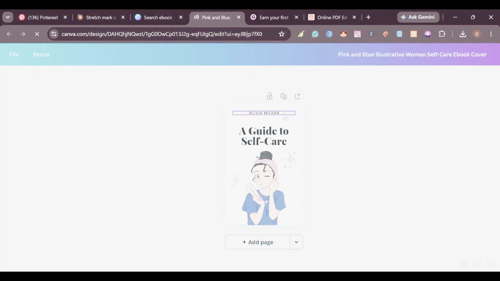Here there are so many others that you can use. If you are creating something for kids, you can use that. If you are creating something about self-care, you can use that. I think I'll go with this one. It looks better and it gives us the vibe of the product that we are also working on. So it's about self-care. There are so many, so it will depend on you, but I'll stick with this one. It's simple and easy, and it will be easy to edit. Yes, so I'll click on that.